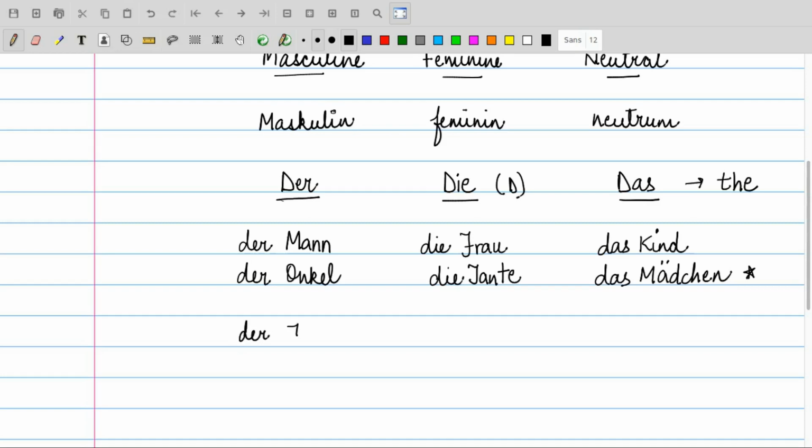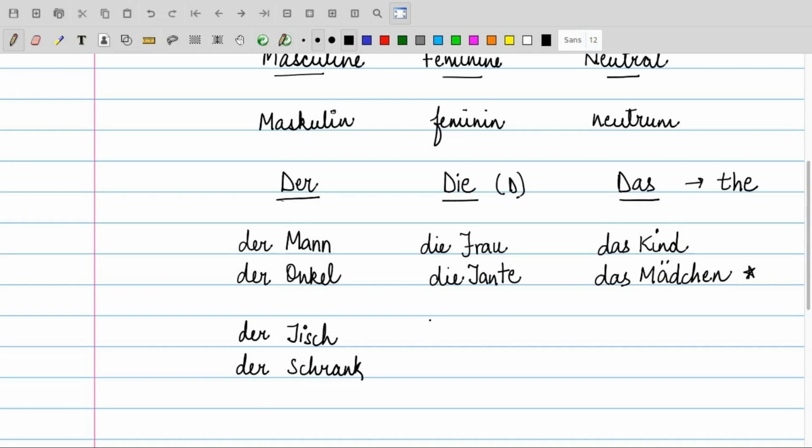Der Tisch. Tisch is the table. So der Tisch. Der Schrank, that is the cupboard. So these two nouns fall under the category of masculine, that is der.